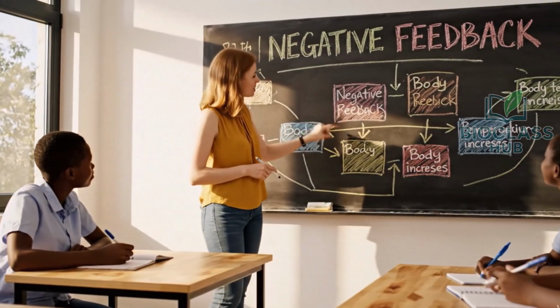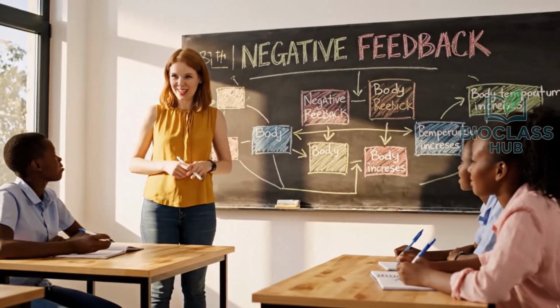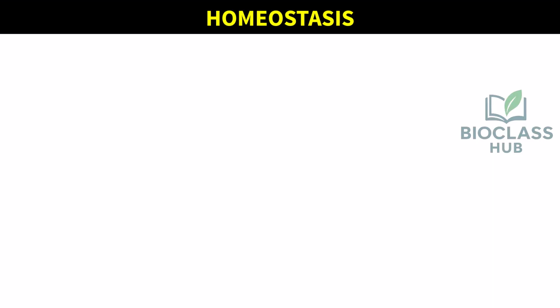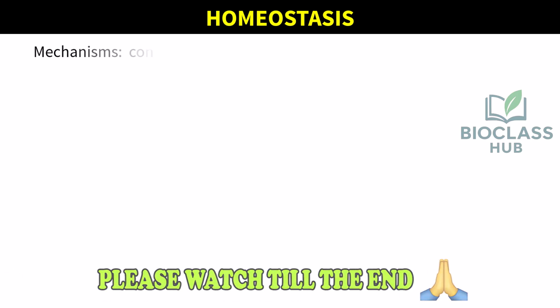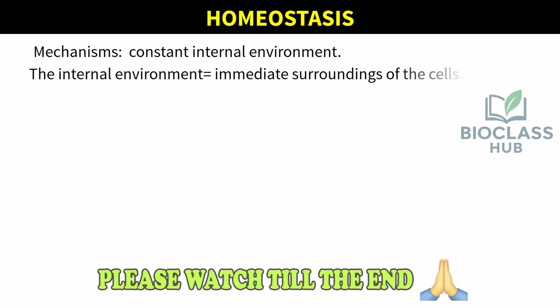As you can see here, when the body temperature increases, we activate the cooling mechanisms to restore balance. Homeostasis. These are mechanisms which maintain a constant internal environment. The internal environment is the immediate surroundings of the cells.